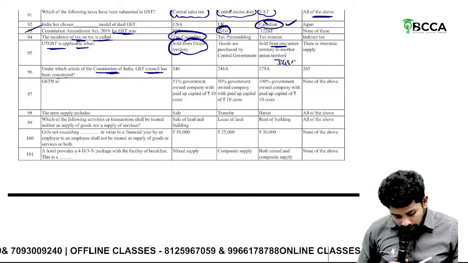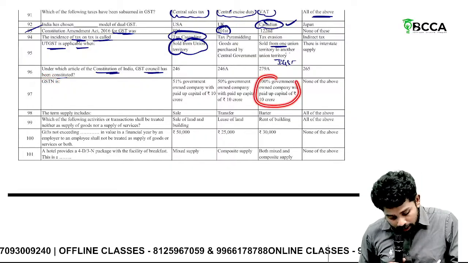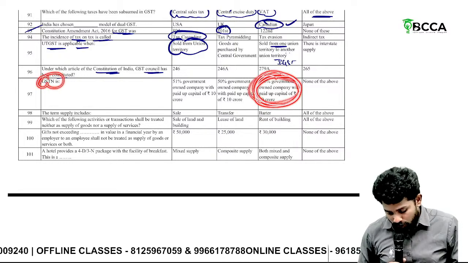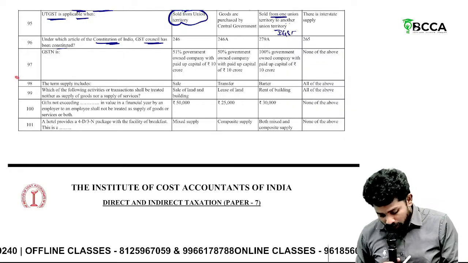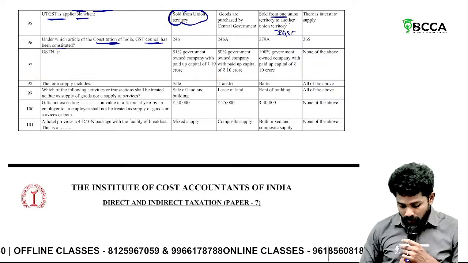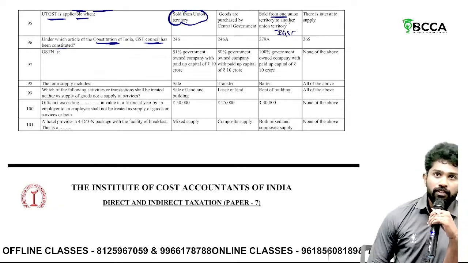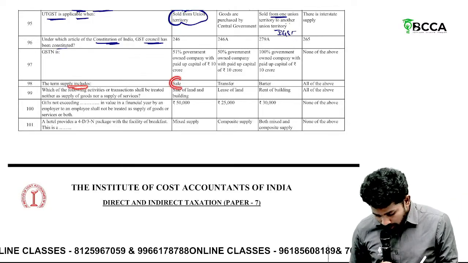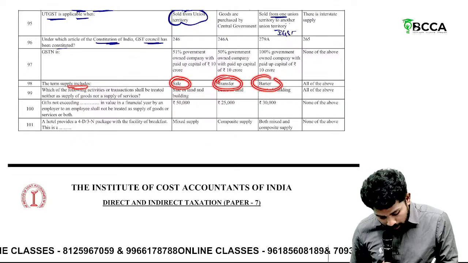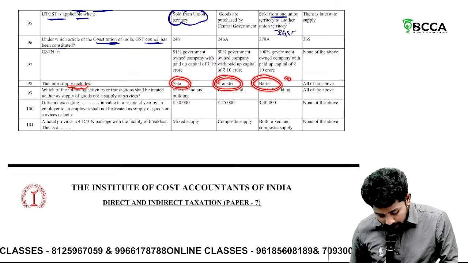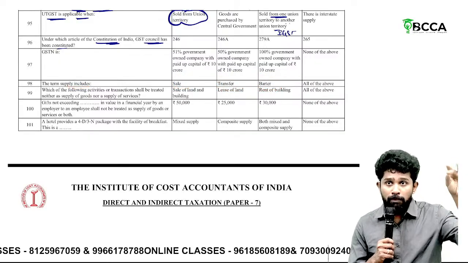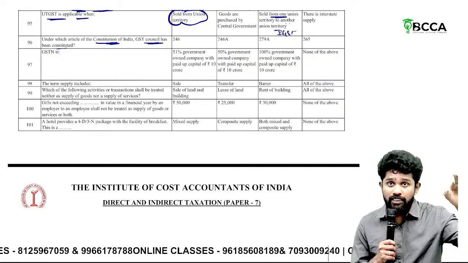GSTN, Goods and Service Tax Network, is a 100% government owned company. Then we are entering into the second chapter. Now the term supply, this MCQ. The term supply includes what? Sale, transfer, barter, exchange, license, lease, rental, disposal.